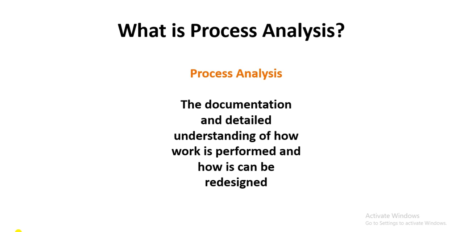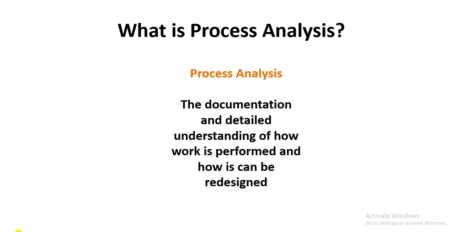Among those strategies, in the previous lecture we talked about process re-engineering and process improvement. From the strategy of process re-engineering, we saw that there are key elements which need to be considered before re-engineering a process, and the last key element was process analysis.